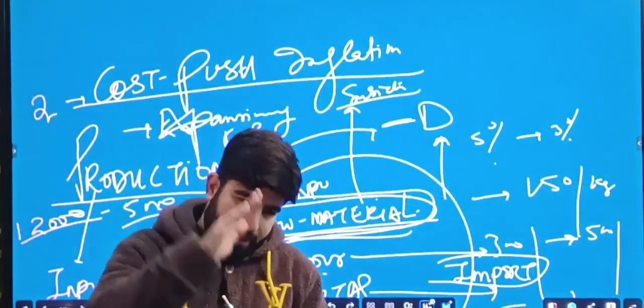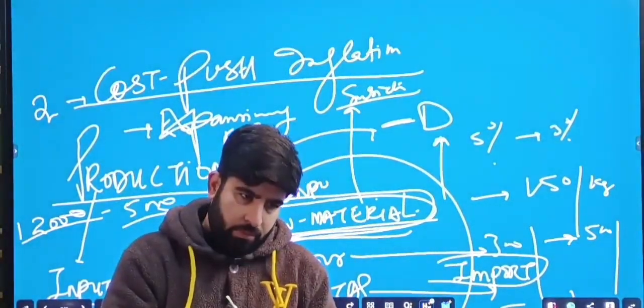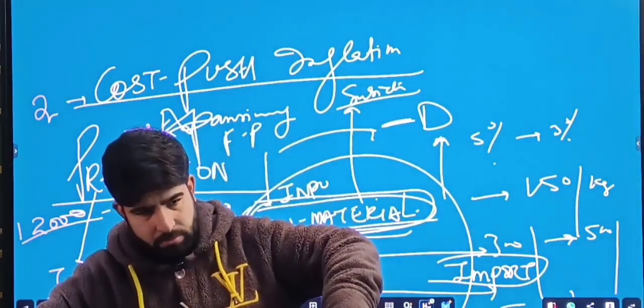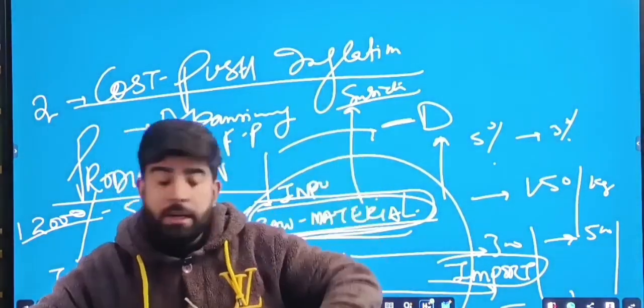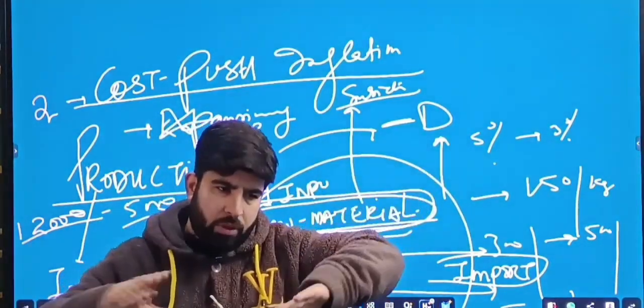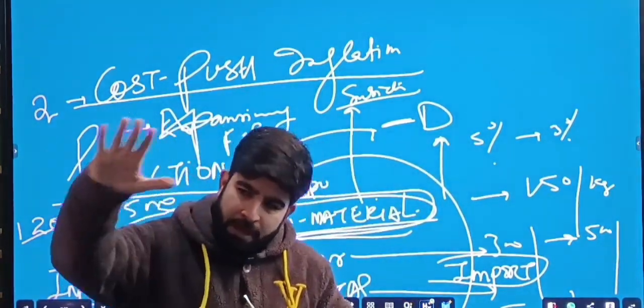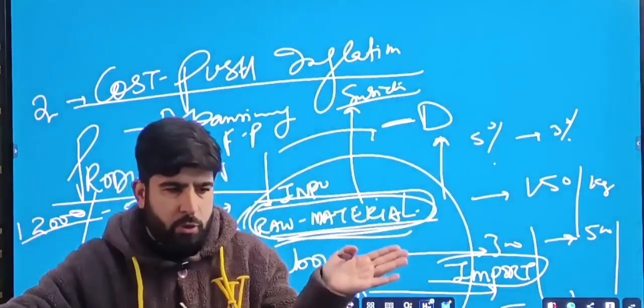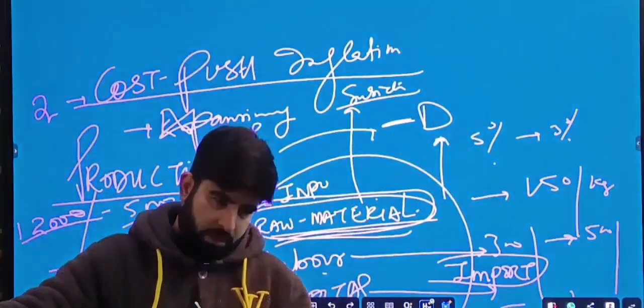There can be a fourth situation. What? When you have an increase in supply, there is less demand or demand is constant. That can also lead to a different kind of situation, that prices may go down, deflation.